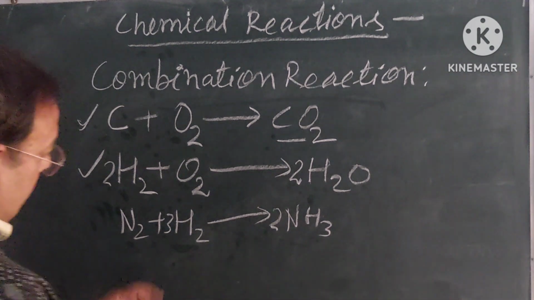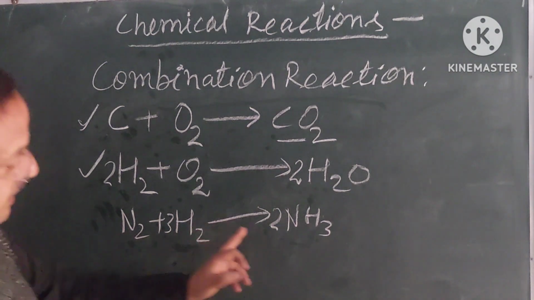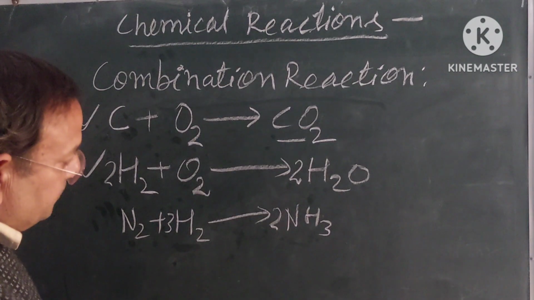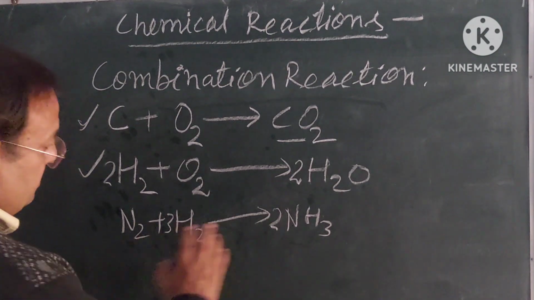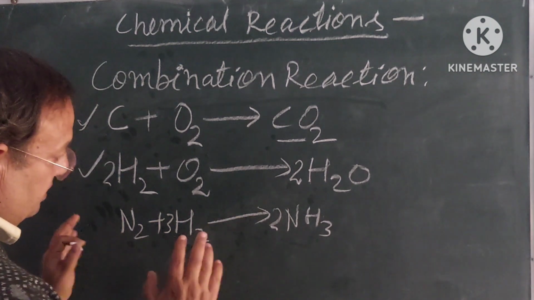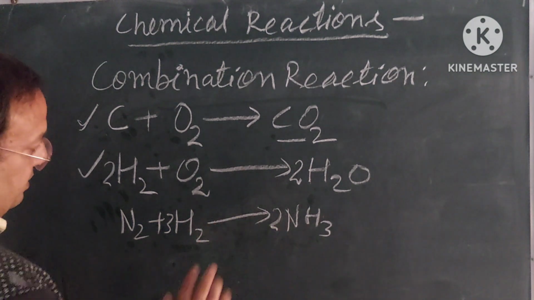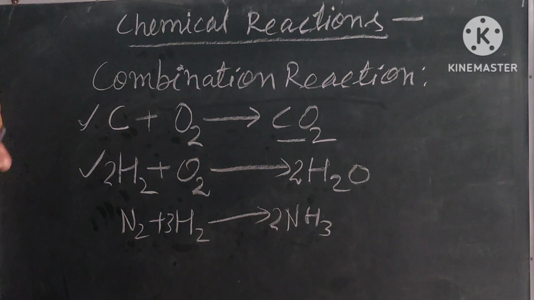Nitrogen at the reactant side is 2 atoms and at the product side is also 2 atoms. In this way, nitrogen on both sides is equal and hence the complete equation is balanced.